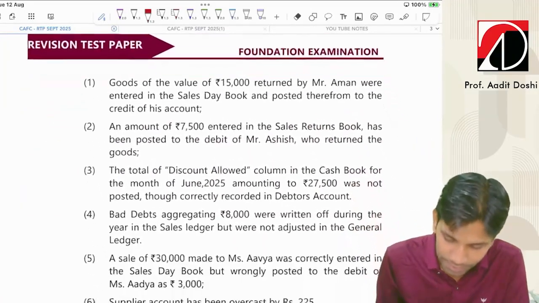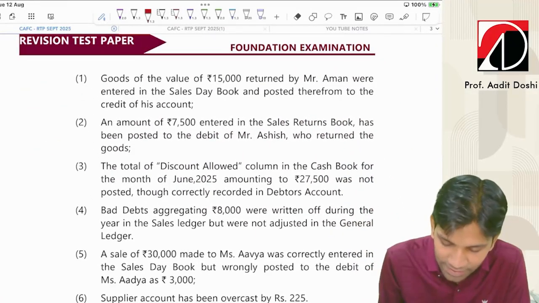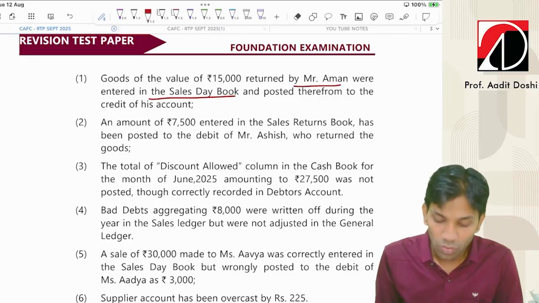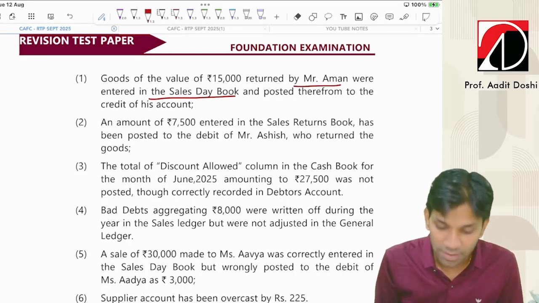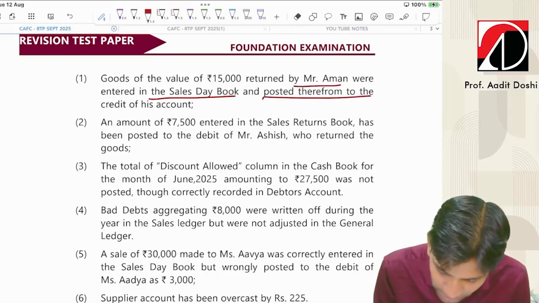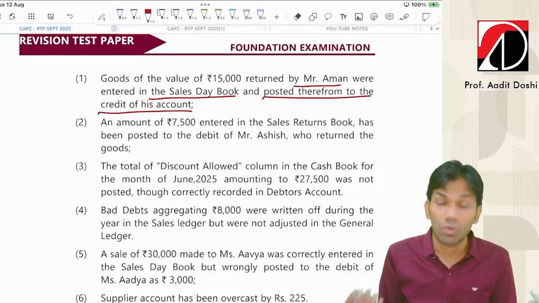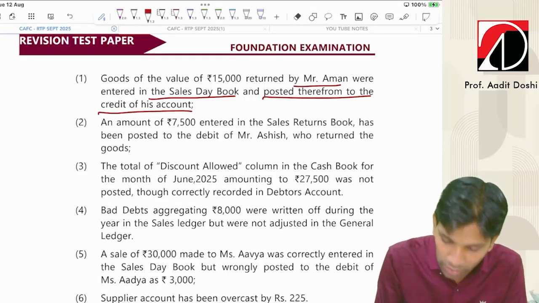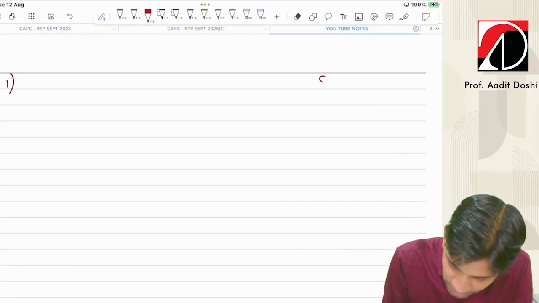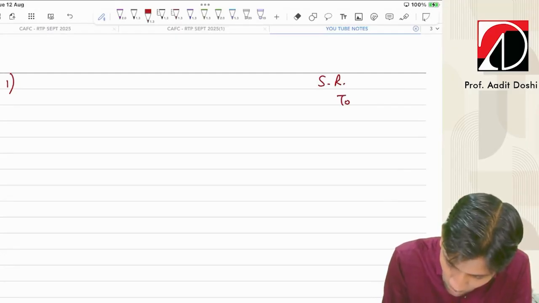Fine. Goods of the value of 15,000 returned by Mr. Aman were entered in the sales book. Oh, sales return has been done because customer returning goods were entered in the sales book and posted therefrom to the credit of his account. Okay. So what is the correct transaction actually? Basically it is sales return account debit to Aman.